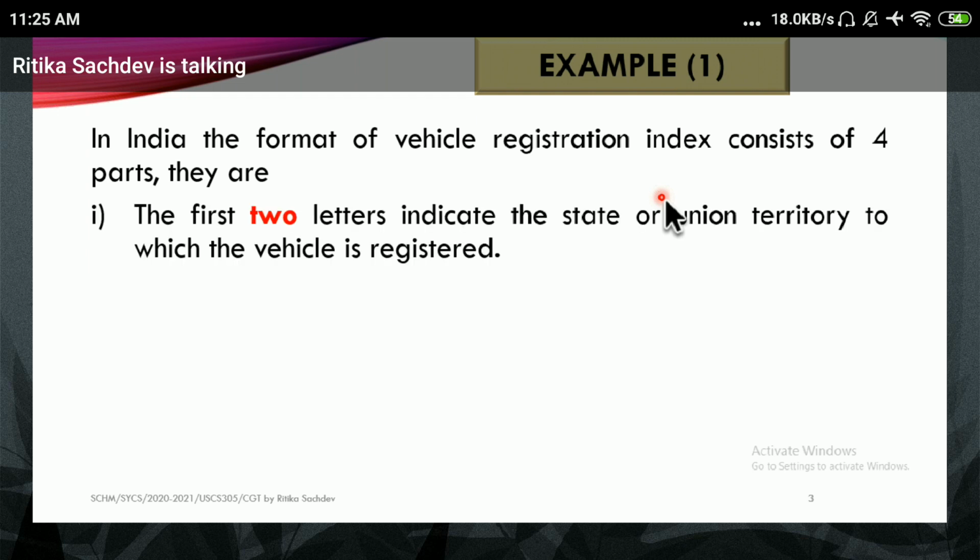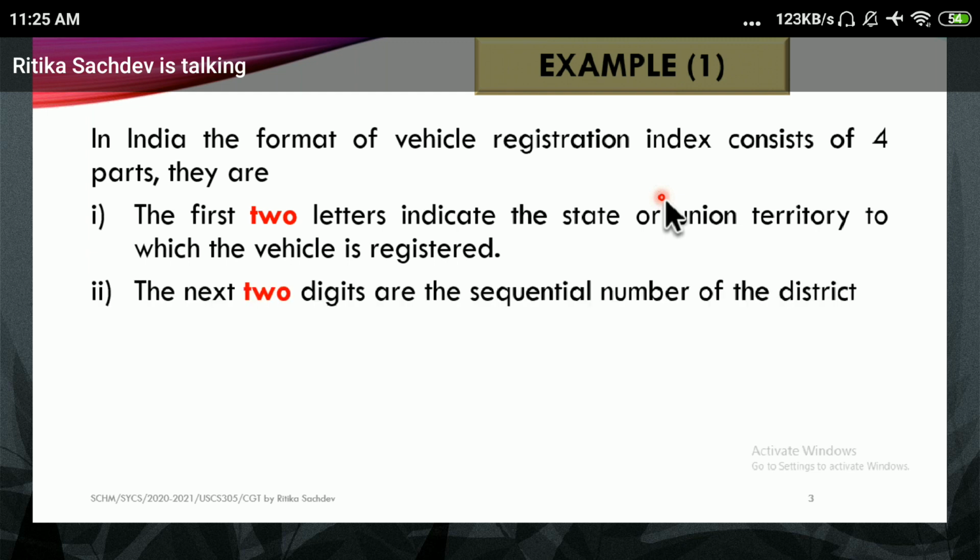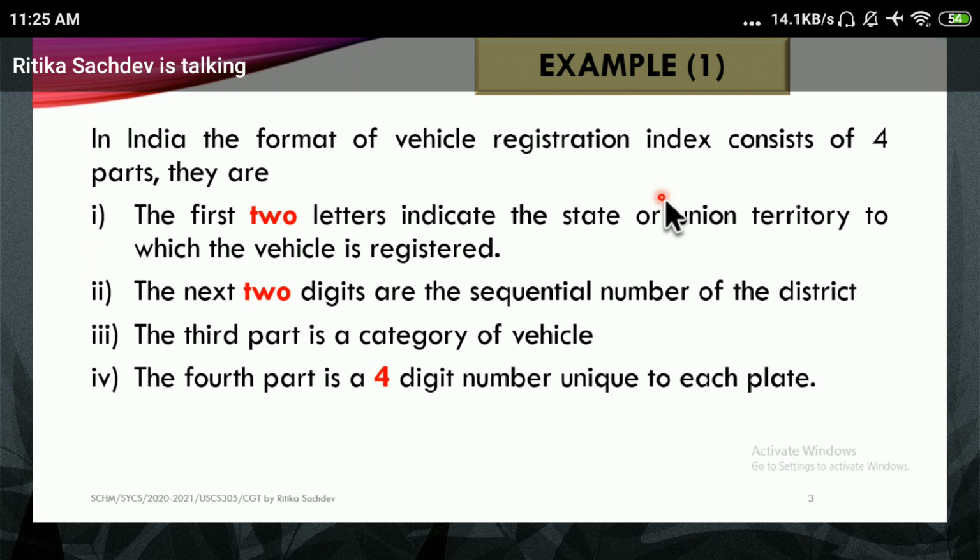What were those? The first 2 letters indicated the state or union territory to which the vehicle is registered. Then the next 2 were digits, the sequential number of the district. The third is the category of the vehicle, and the fourth part is a 4-digit number unique to each plate.